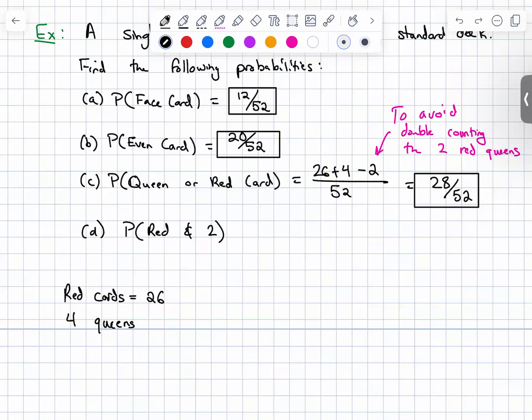So probability of red and 2. There are only 2 red suits, and there is only 1 2 in each suit. So this is going to be 2 out of 52.